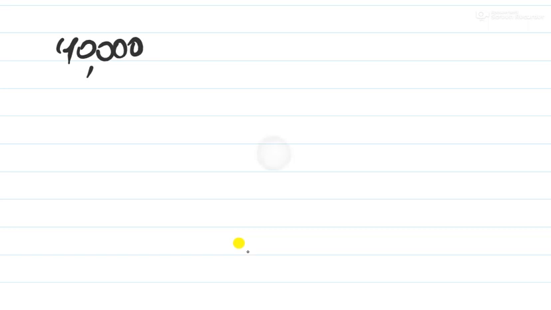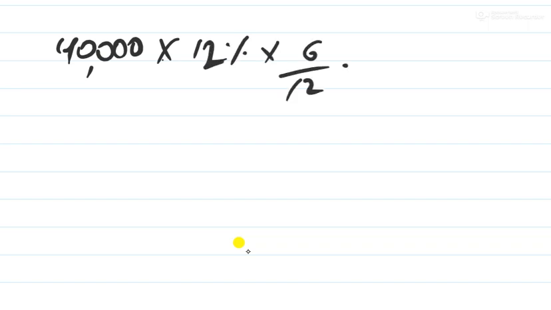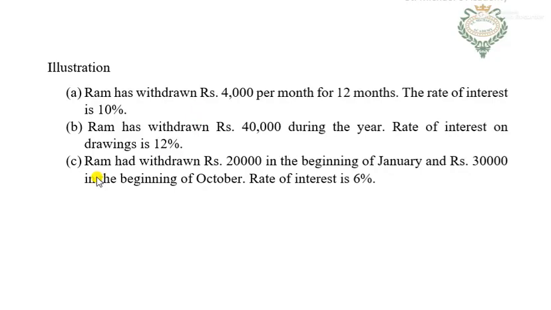So 40,000 into 12% into 6 by 12. Why 6 by 12? Because that is the rule. If they have not mentioned the date, we have to multiply by 6 by 12. So it will be 2400.